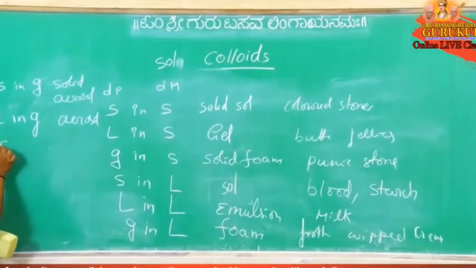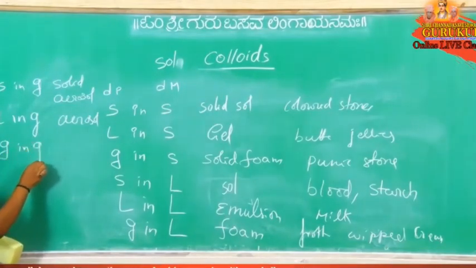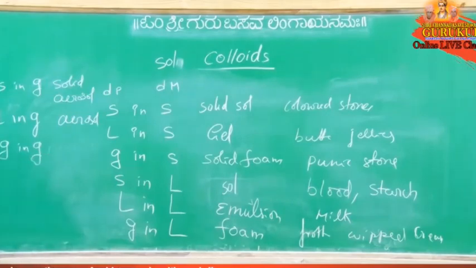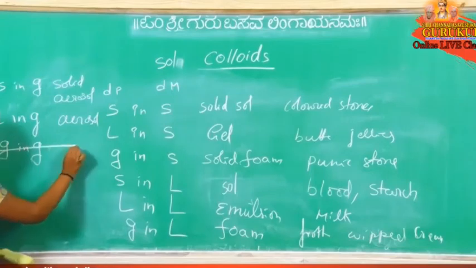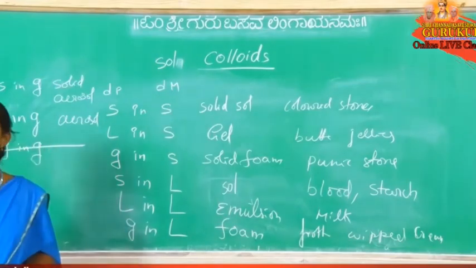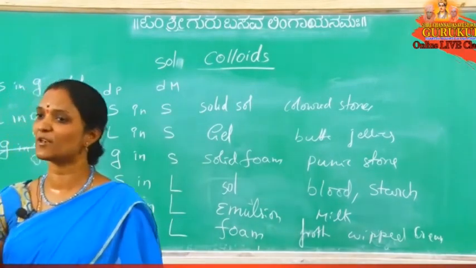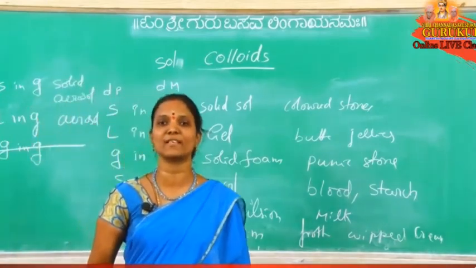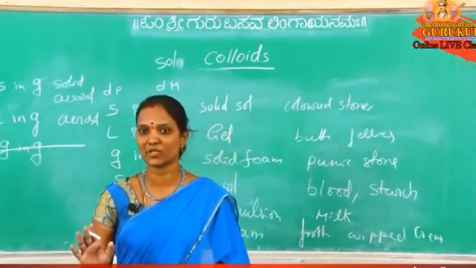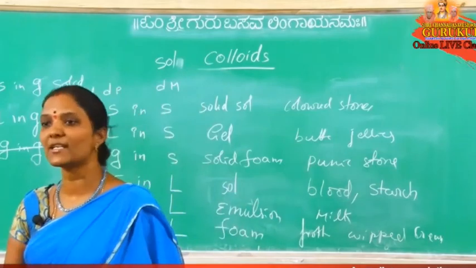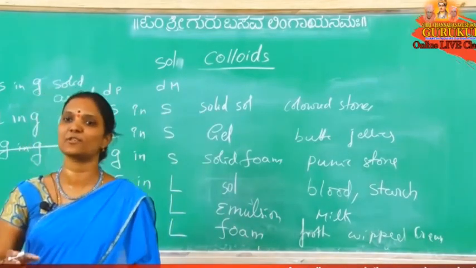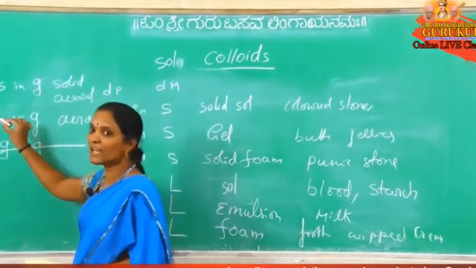So the last type is a gas in gas. Gas in gas is always a homogeneous mixture. That's why it is not a colloidal solution. That's why in solutions, how many types of solutions based on physical state of solute and solvent? Given answer, 9 types of solutions. But how many types of colloidal solutions based on physical state of solute and solvent? Given answer is 8 types of solution.